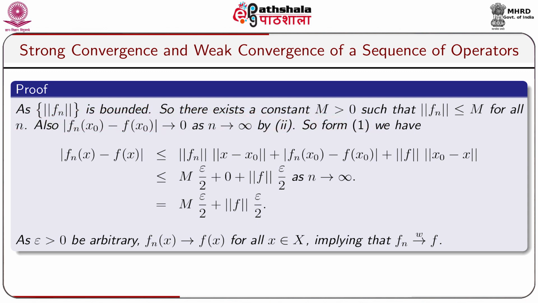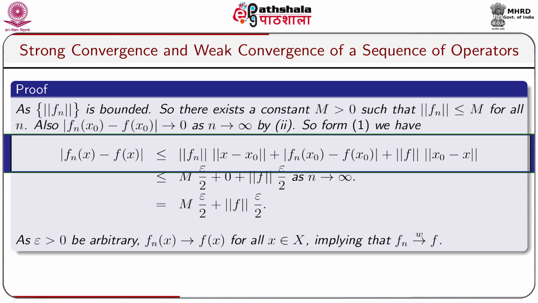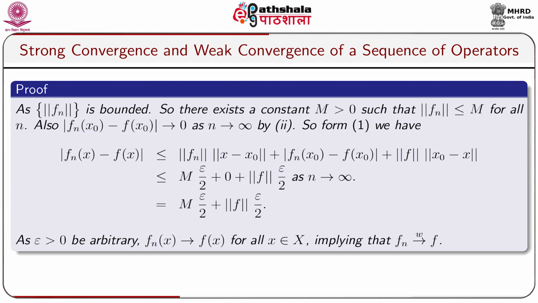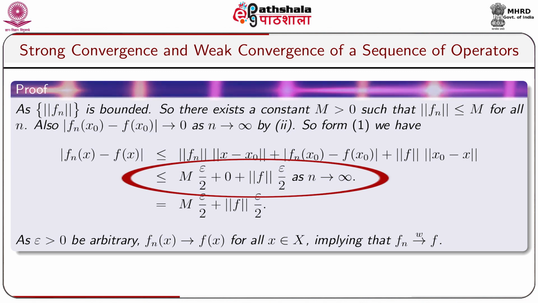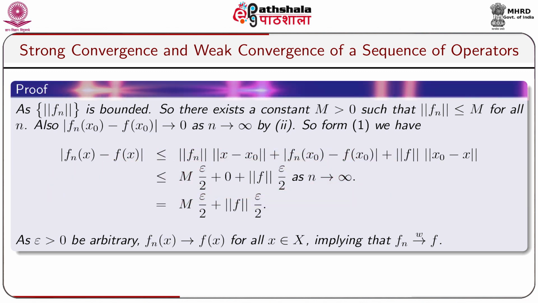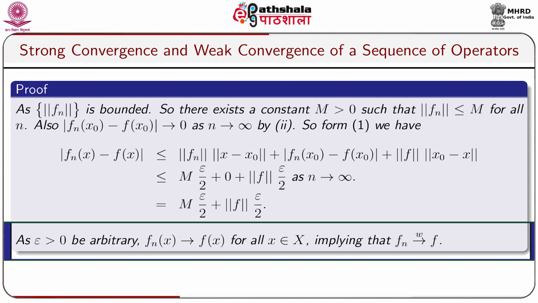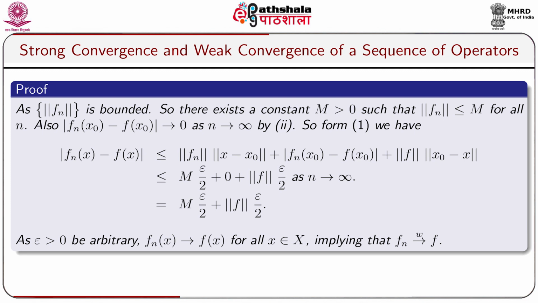So from equation 1 we have modulus of Fn x minus F x less or equal to norm Fn into norm x minus x naught plus modulus of Fn x naught minus F x naught plus norm F into norm x naught minus x, which is less or equal to M into epsilon by 2 plus 0 plus norm F into epsilon by 2 as n tends to infinity, which equals M into epsilon by 2 plus norm F into epsilon by 2. As epsilon greater than 0 is arbitrary, it follows that Fn x converges to F x for all x belonging to capital X, implying that Fn converges to F weakly.